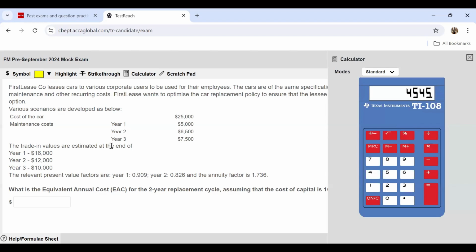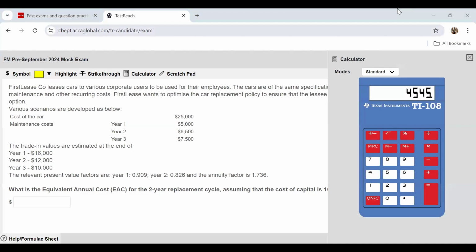Then I'm going for the 2-year replacement cycle. So for the second year, I'm also going to incur a replacement or maintenance cost of 6,500. And then if I sell my car, the machinery, if I trade it in right after the end of the second year, I'm also going to have some money come into me. So the values over here will be, and then in the year 2, we are going to incur maintenance costs of 6,500.